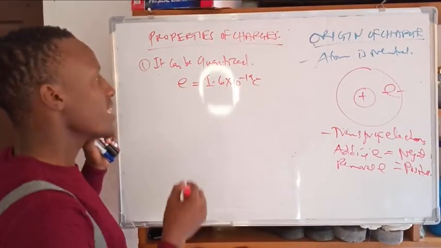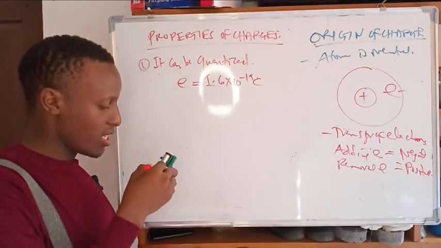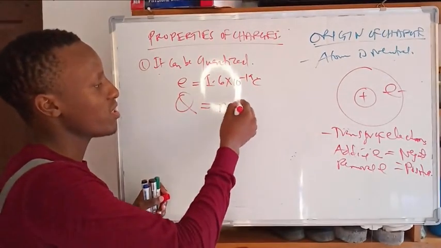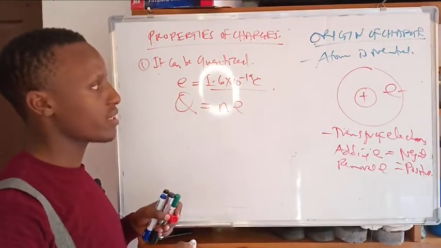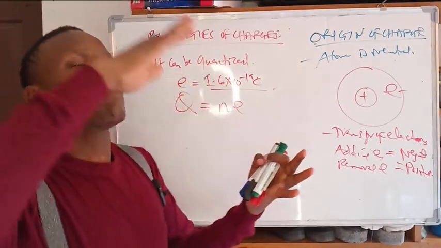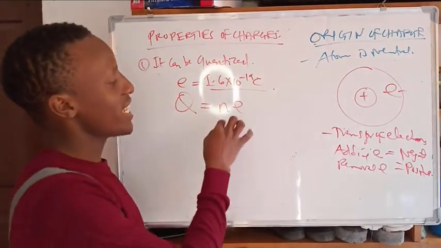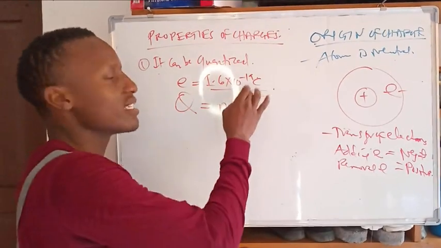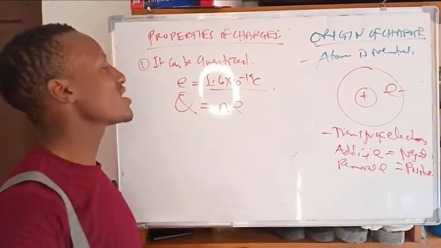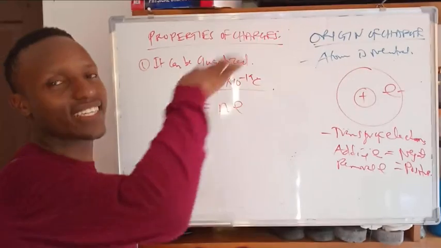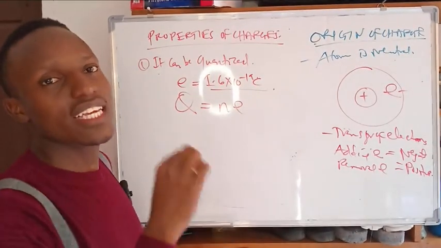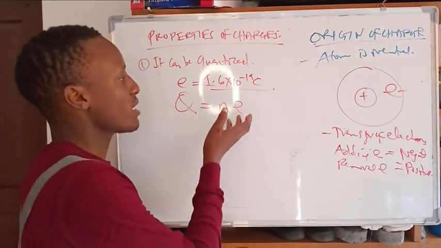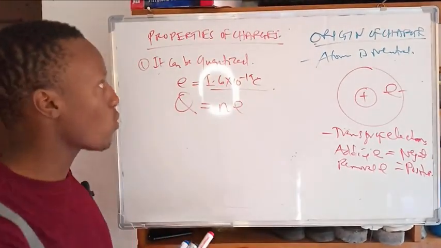So we say any charge, for example Q, is always an integral multiple of this electronic charge of the electron. So even if I have a charge of 100 coulombs, it should be a summation of this. The smallest charge I can get is this one; I can't get half of this. This is the minimum, so all other charges are integral multiples of this. That's why we say it is quantized.